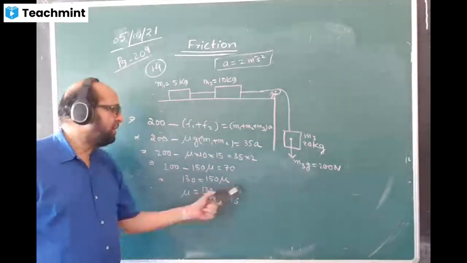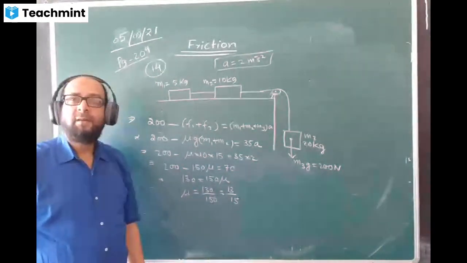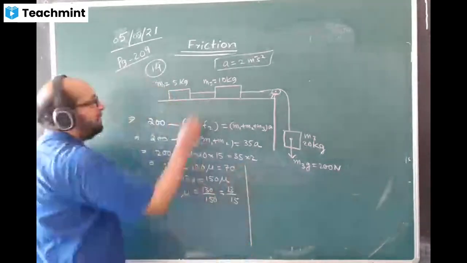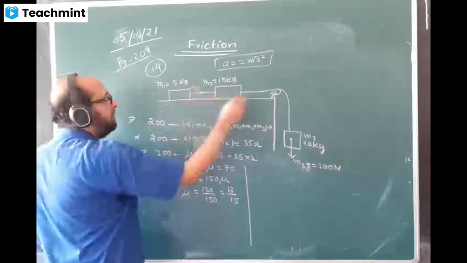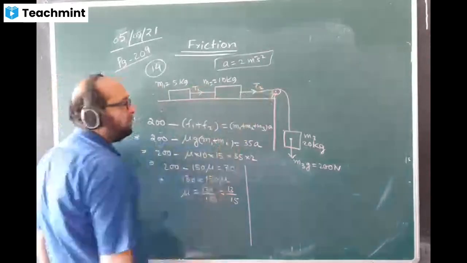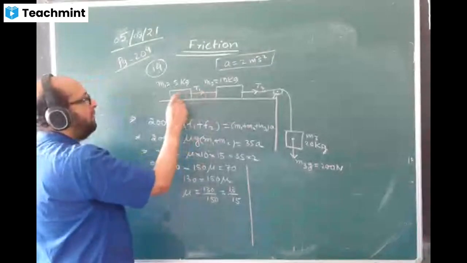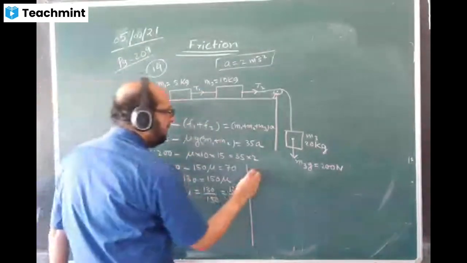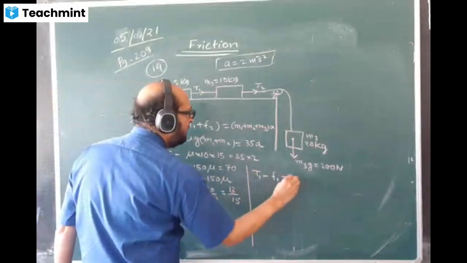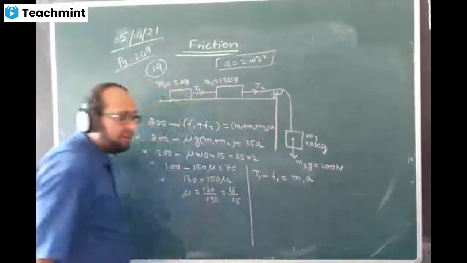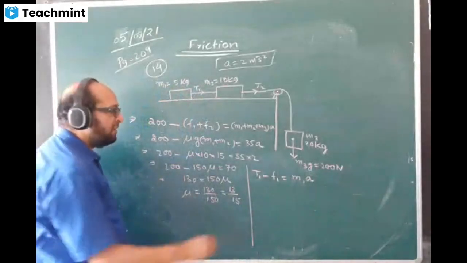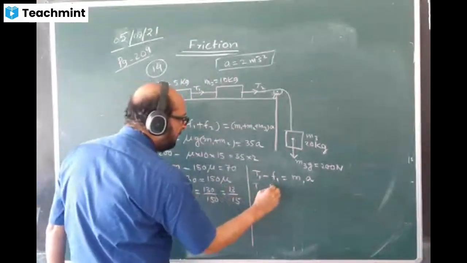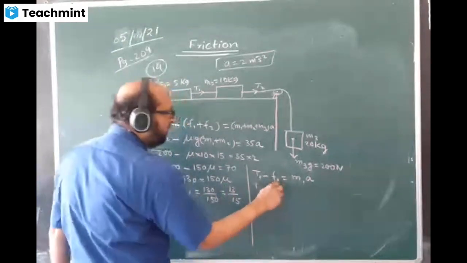Yes, sir. Mu value is coming 13 by 15. After that, you have to find the tension in each segment. Suppose tension here I'll mark as T1, and tension in this segment I'll mark as T2. How to find T1? This T1 will move this block, but the friction of this block will be acting like this. I'll write T1 minus F1 is equal to M1A.